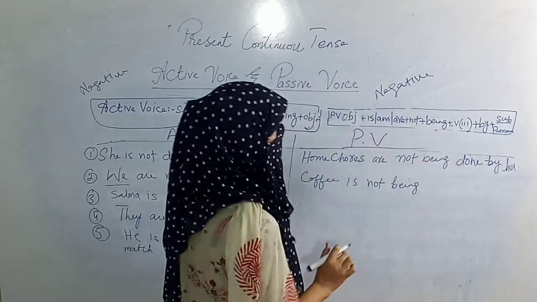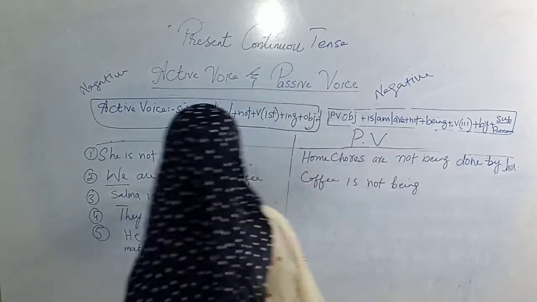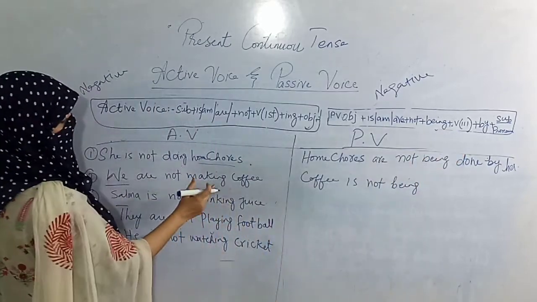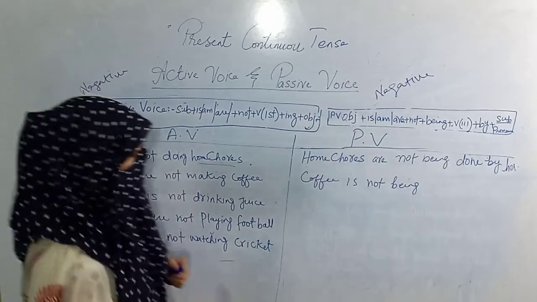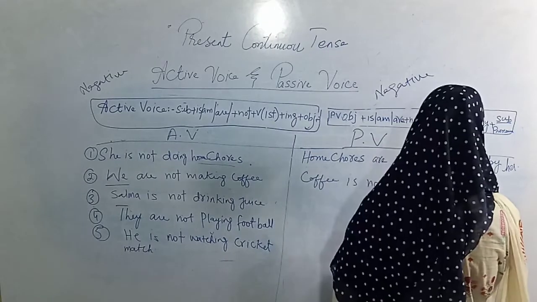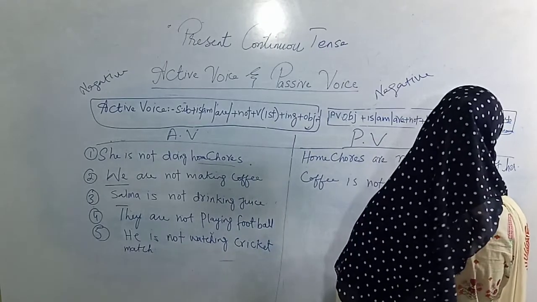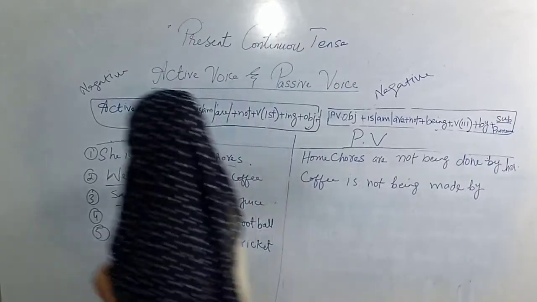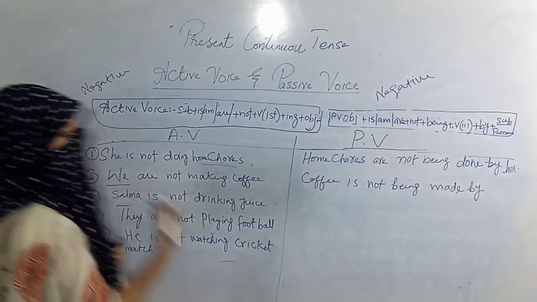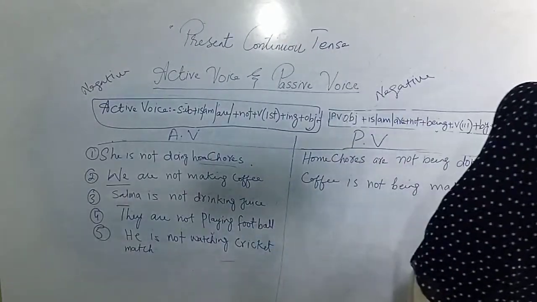according to formula. Verb third form, you have to find out the verb. The making, the first form of making is make, and the third form is made. Coffee is not being made. Then by, so the subject has been used here, we, so the we will be converted into us.